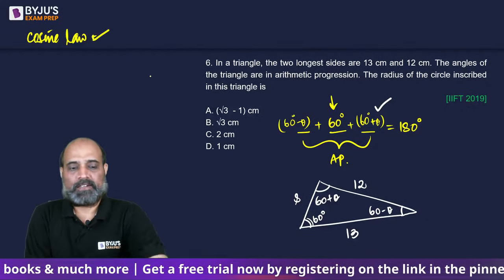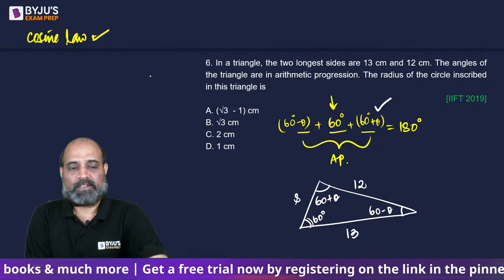This is your cos of a particular angle with respect to sides. Okay, since we have taken the vertex B, the square of the side opposite to it will be subtracted, and in the denominator you will not find that.